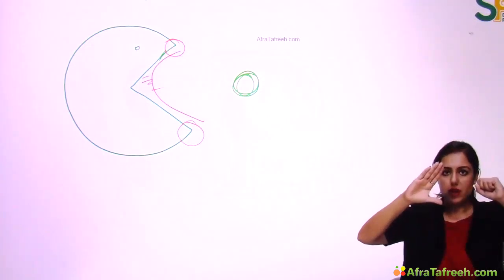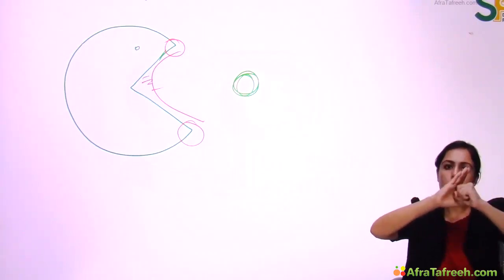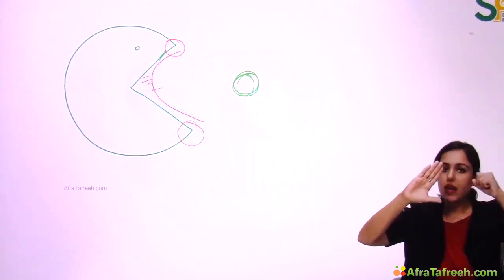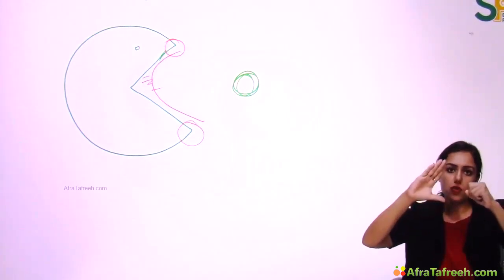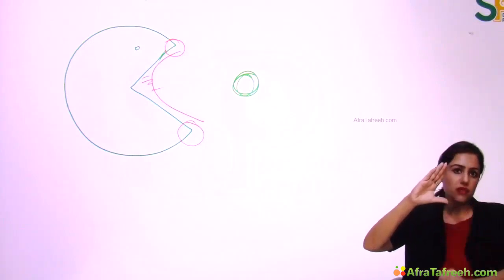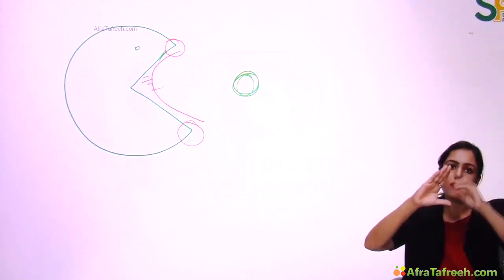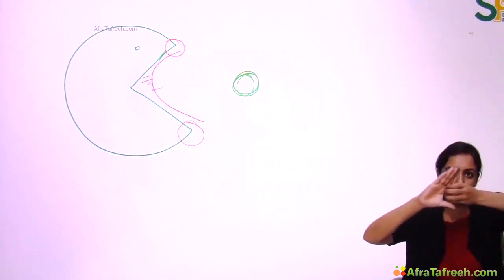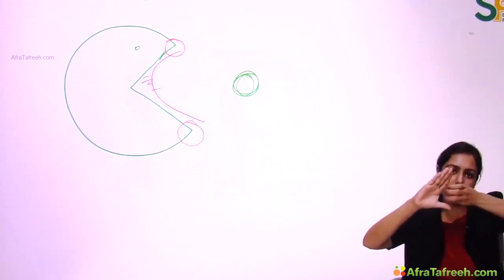So how will this Pac-Man eat the dot? This Pac-Man will first hold the dot with the lips. Then it will cut the dot with the teeth, right? So now let's say this Pac-Man is the enzyme and this dot is the substrate. This enzyme has to eat the substrate, right? So now see, the mouth of Pac-Man now represents the active site of the enzyme. Active site is further made up of binding site. The lips represent the binding site and teeth represent the catalytic site, right? So active site is made up of binding site and catalytic site.